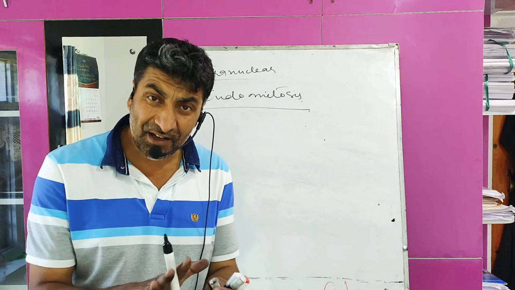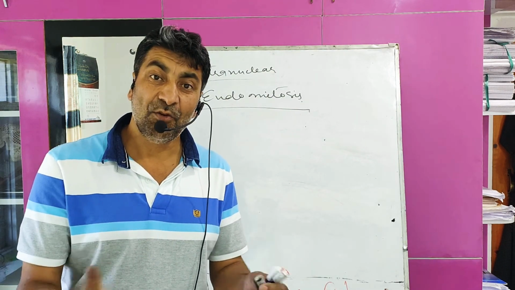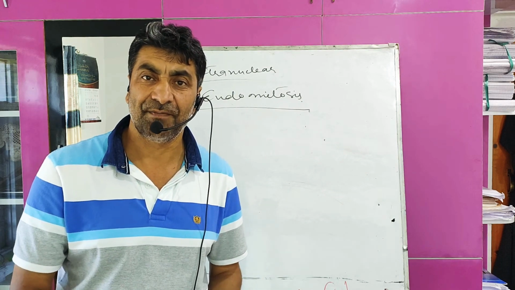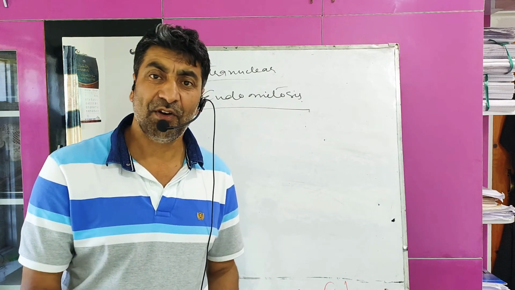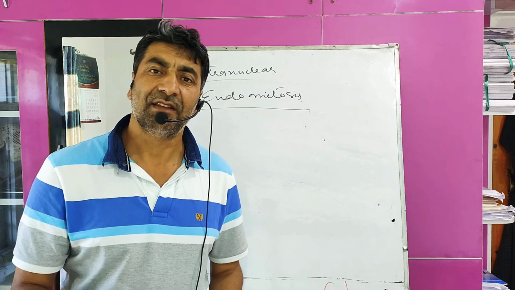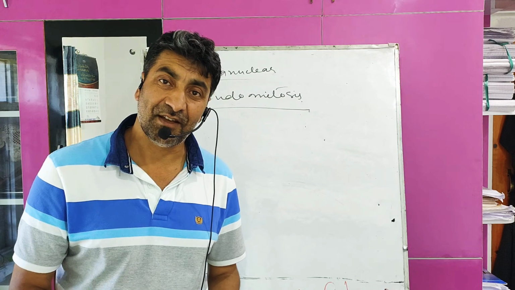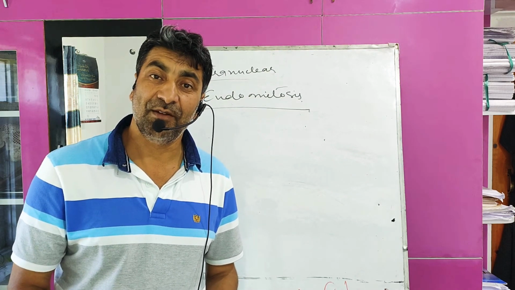This is not a normal case. This is an abnormal case. Sometimes nuclear division stops in between after the replication of chromosomes. So chromosomes replicate but fail to separate. What happens? The number of chromosomes increases in the nucleus. That type of mitosis is called endomitosis, or we can say endoduplication or endopolyploidy.